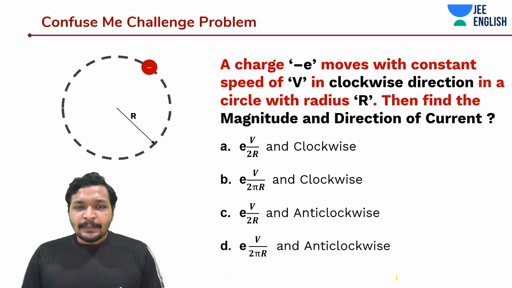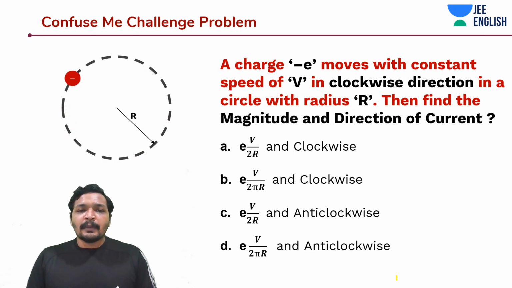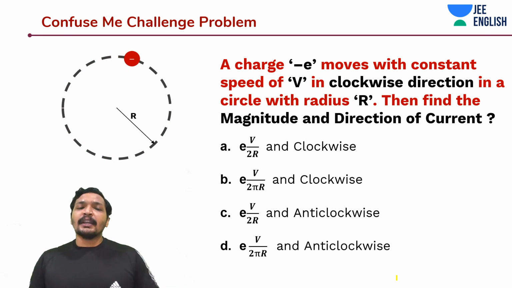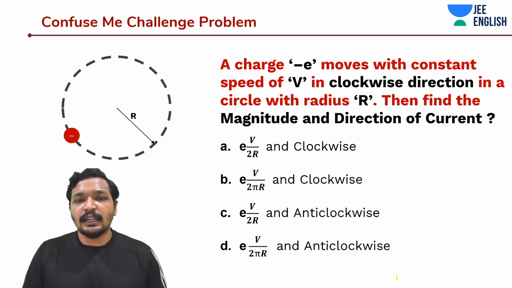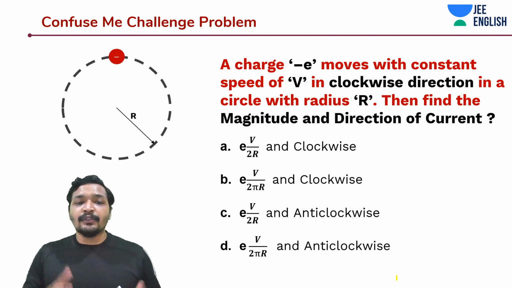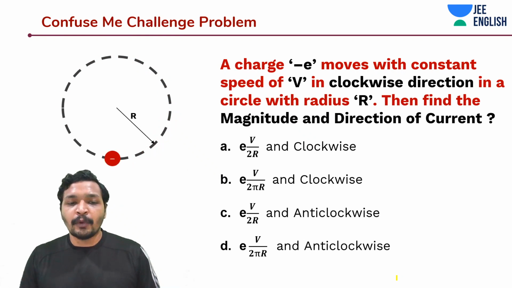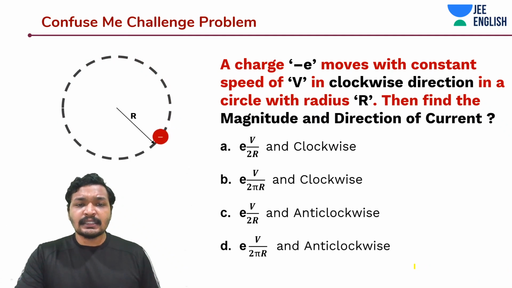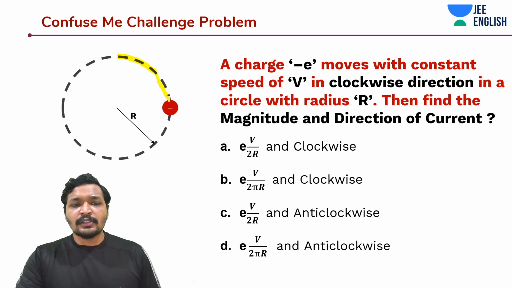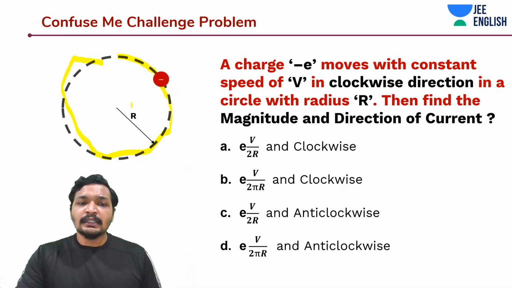And let's now do a thing. I think we have solved a similar problem last time, but this would give you more of an intuition, because the earlier time it was just written in terms of words and letters. This time, you are having an awesome representation of what is happening so that you can understand it better. See this red color charge, it is moving in the circle, I guess in the clockwise direction. And this circle has a radius of r.